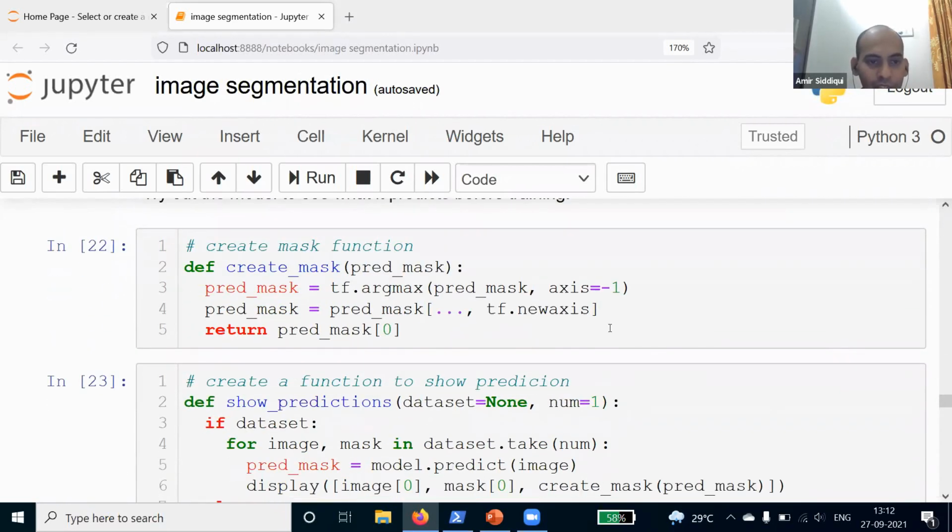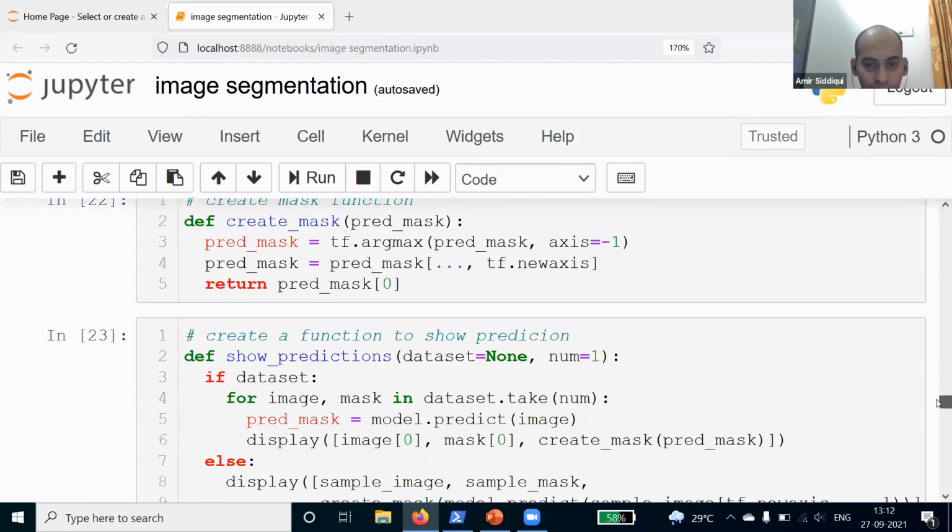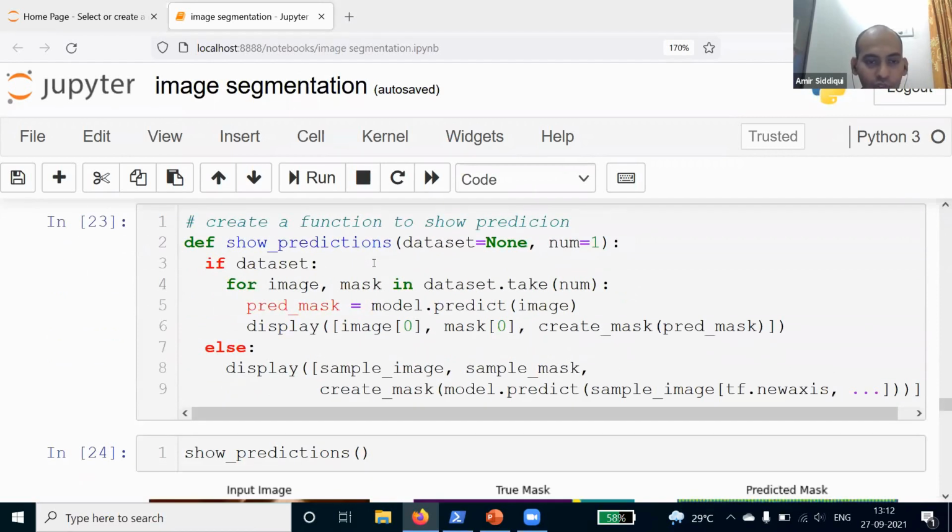And then I'm creating this mask function, which will give us the mask of our true images. And this function, show_prediction, will show us the prediction. Once we train our model, we can look at the predictions using this function.